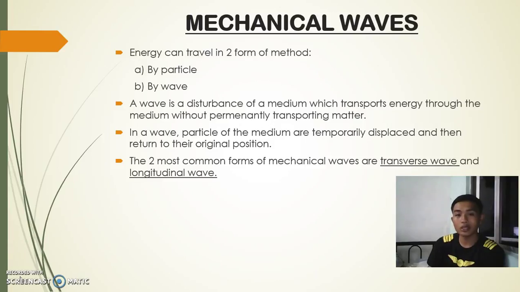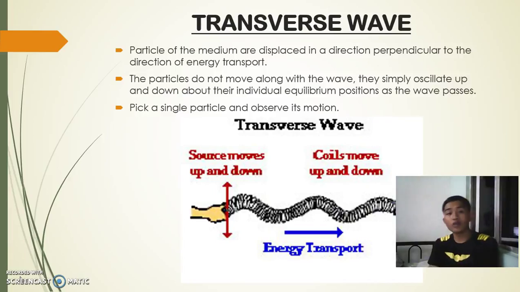In a wave, particles of the medium are temporarily displaced and then return to their original position. The two most common forms of mechanical wave are transverse wave and longitudinal wave. Okay, transverse wave. Particles of the medium are displaced in a direction perpendicular to the direction of energy transport. The particles do not move along with the wave.